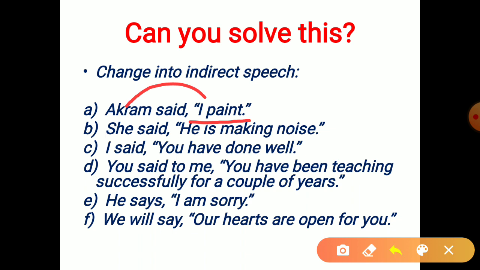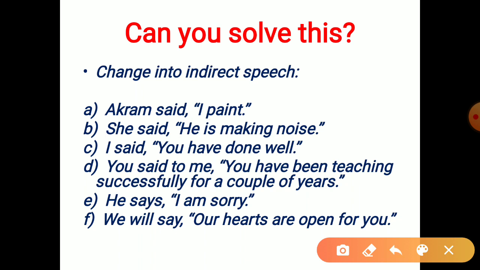So she said he's making noise. He is making, present continuous or present progressive tense. So she said that. So this is a third person pronoun. What happens to a third person pronoun? If you remember the rule for third person pronoun, it remains unchanged. So the pronoun will not change. She said that he was making noise. So present continuous will change into past continuous. Very simple.